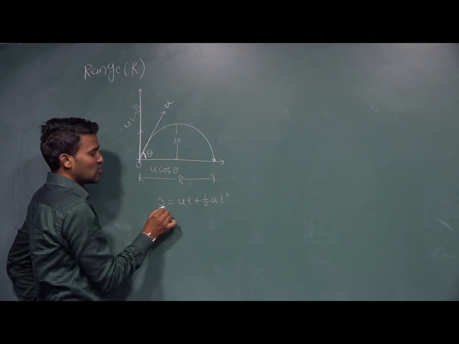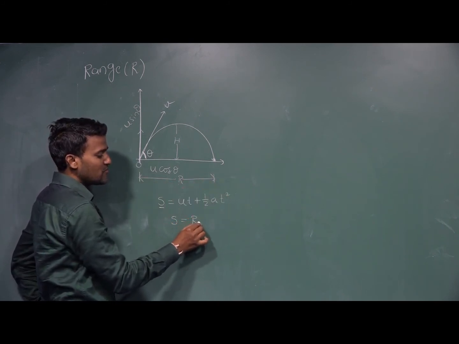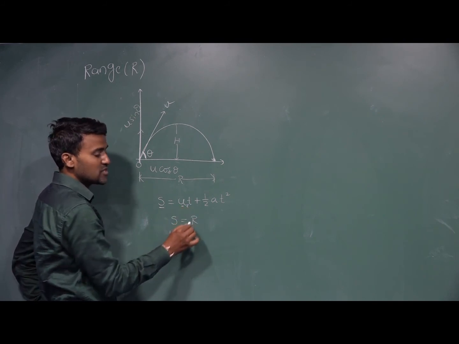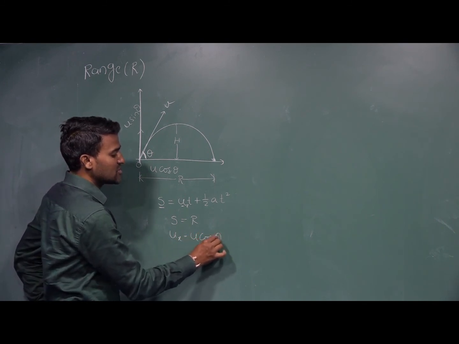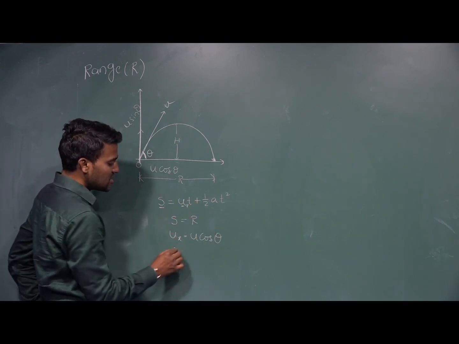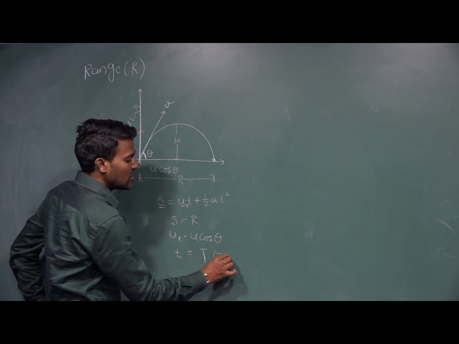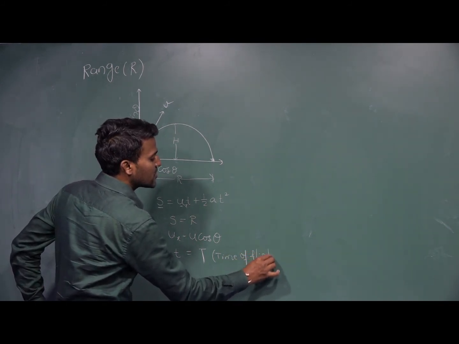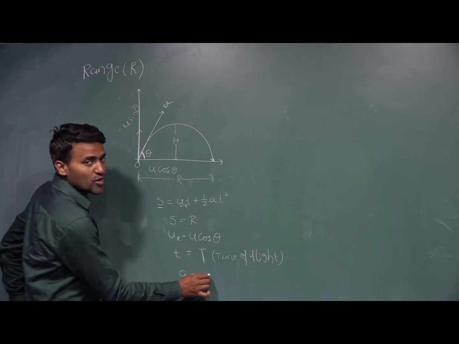Here s is the distance from here to here, which we call the range R, and u is equal to ux, that is u cos theta, and t is equal to the time of flight, capital T. Acceleration is equal to 0.